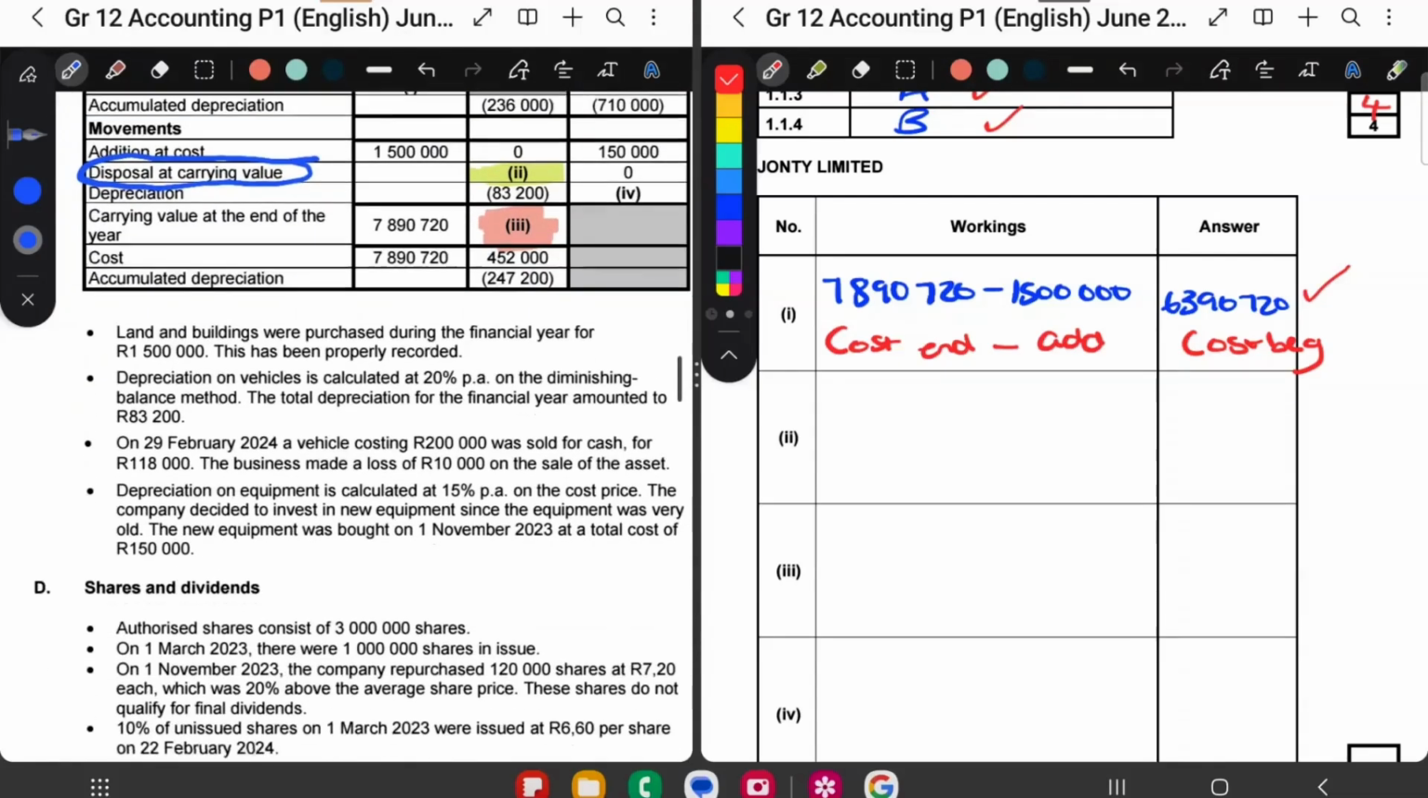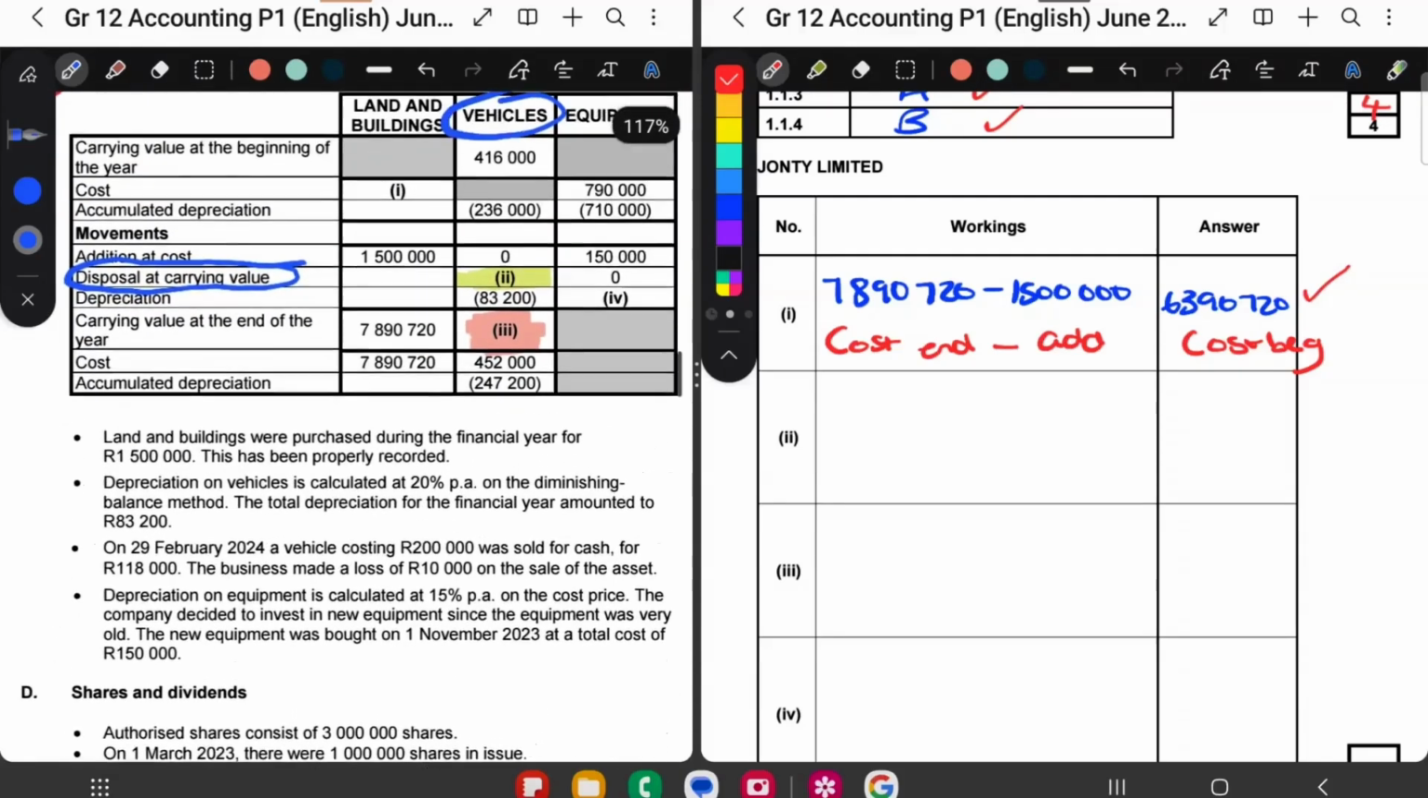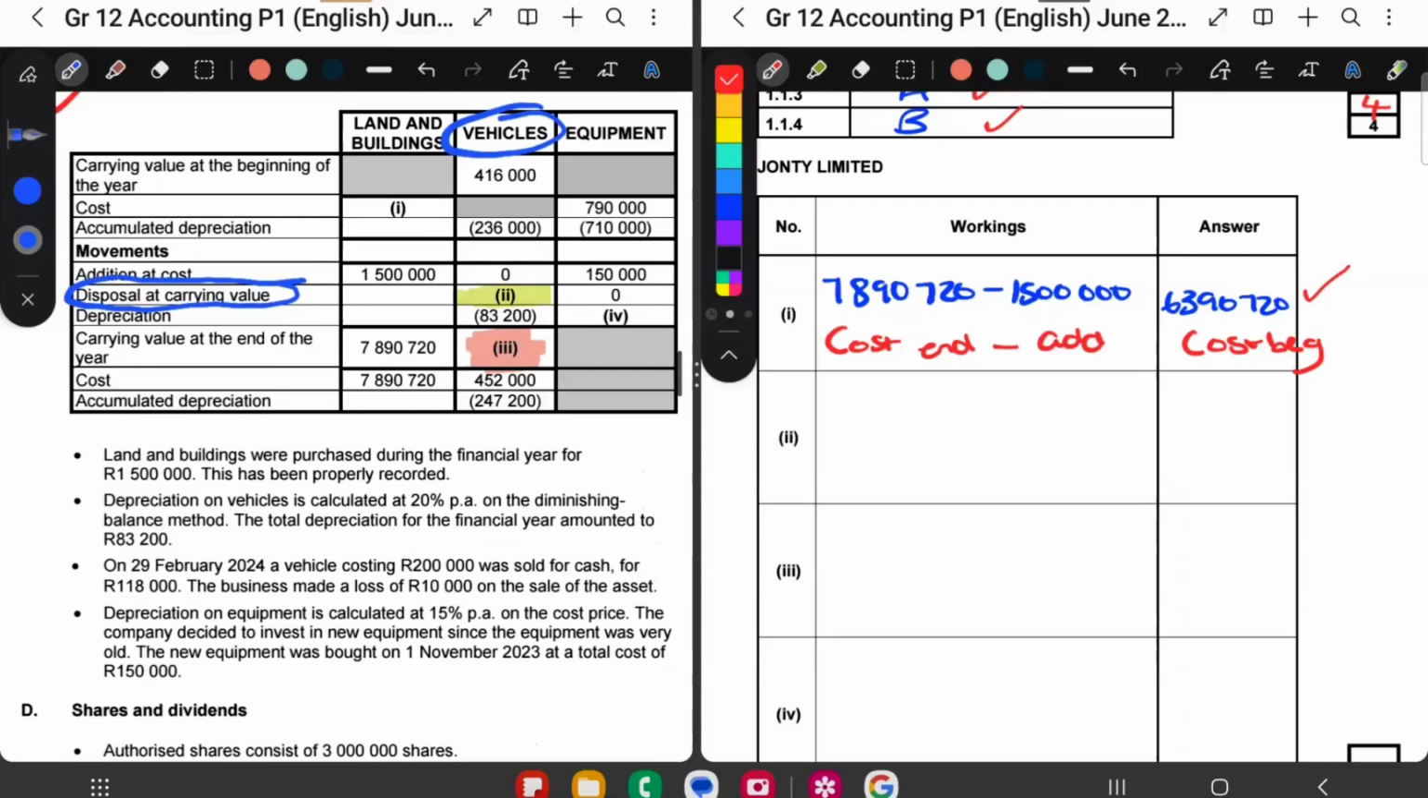So let's go read our information. Do we have anything on vehicles? Okay, it says here in bullet number 2, depreciation on vehicles. Depreciation on vehicles is calculated at 20% per annum on the diminishing balance method. And the total depreciation for the whole financial year was 83,200. If I look at my table, you see there is the depreciation for the whole year. So that's recorded. We are not looking for that. We are looking for disposal at carrying value.